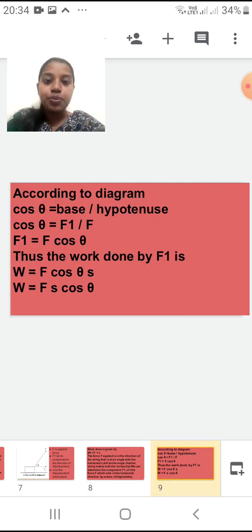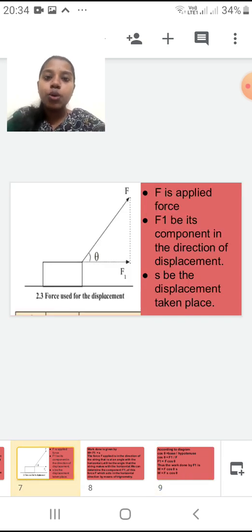According to the diagram, cos theta, now this is the standard one, you can't change this, is equal to base upon hypotenuse. You have different terms in trigonometry: sine, cos, tan, cosec. Here the standard one which we are using is cos theta equal to base upon hypotenuse. So here what is the base?